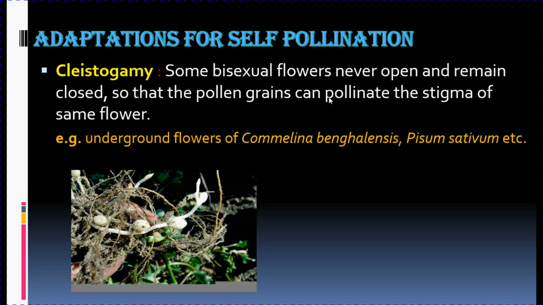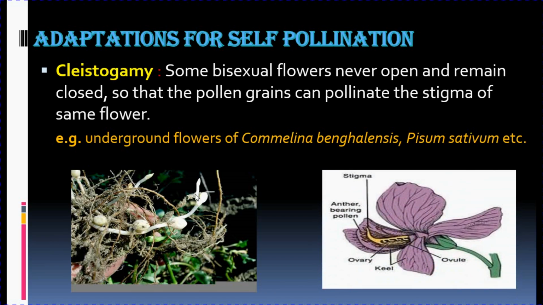The flowers in the aerial shoot bloom and may show self-pollination or cross-pollination, but in underground flowers, these are the nodes. The nodes that you see are the underground flowers. These flowers always remain closed and never open, and hence the pollen grains will fertilize its own stigma, thus ensuring self-pollination. Another example is your Pisum sativum, that is your peas, the green peas.